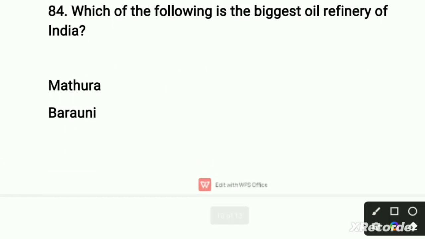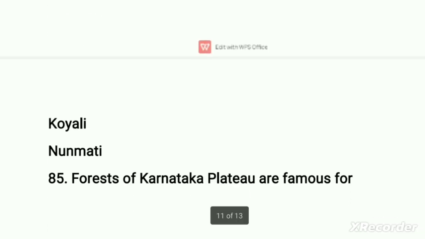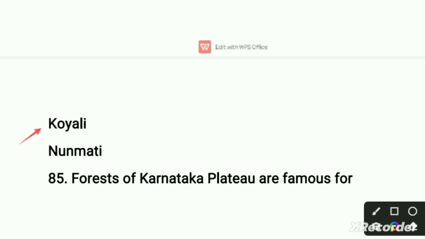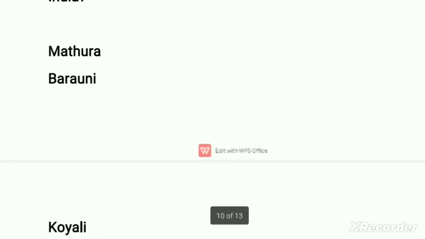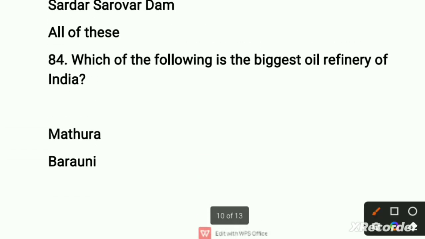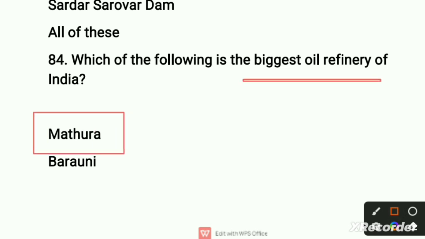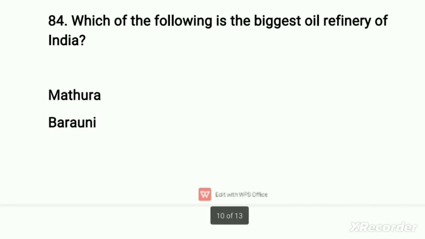In this question, basically focus on oil refinery, and which of the following is the biggest oil refinery of India. So first option is Mathura, second option is Barauni, third option is Koyali, and the fourth option is Nonmati. So here majorly focus on the biggest oil refinery. So you need to learn that the biggest oil refinery is basically in Mathura. So the first option is the right option. Move to our next question.